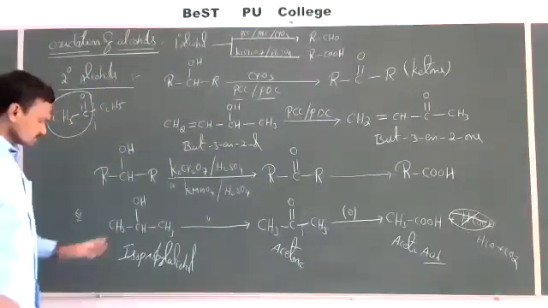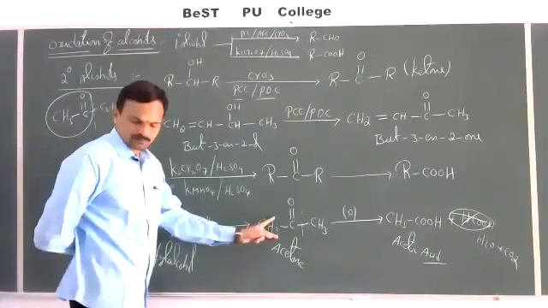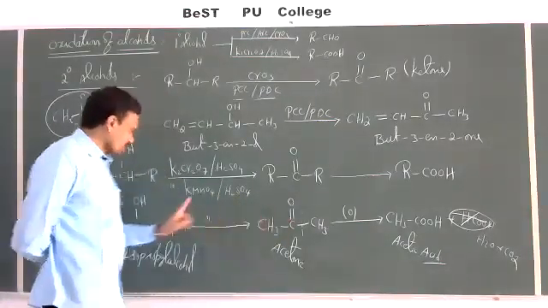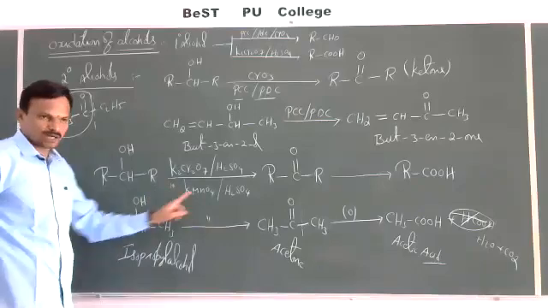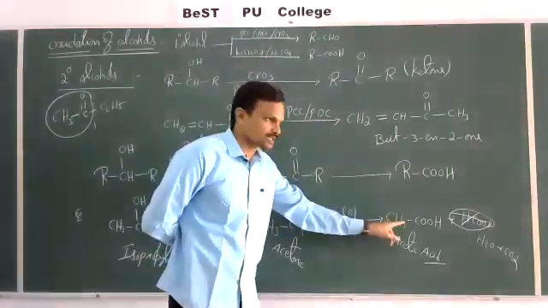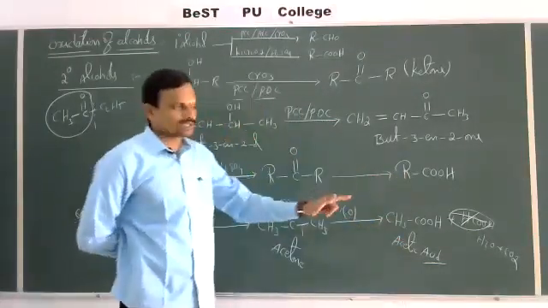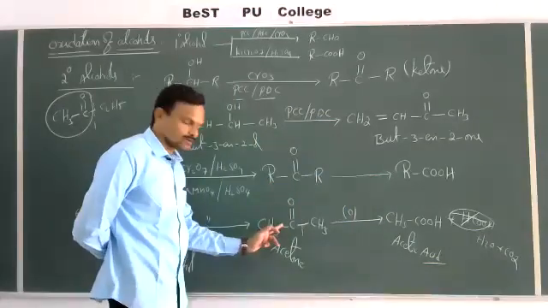Now see here, a secondary alcohol on oxidation first gives a ketone. Ketone and alcohol contain the same number of carbon atoms, and this ketone on oxidation gives a carboxylic acid. The carboxylic acid formed here contains fewer carbons than the ketone.